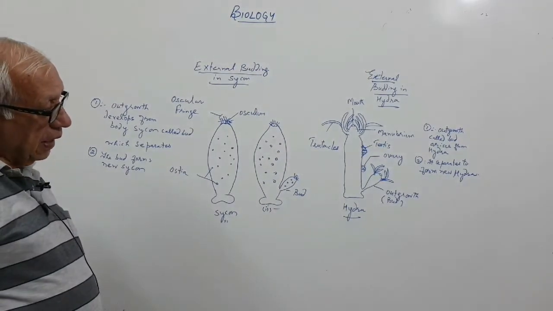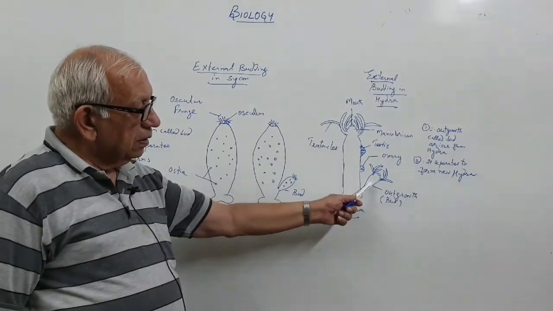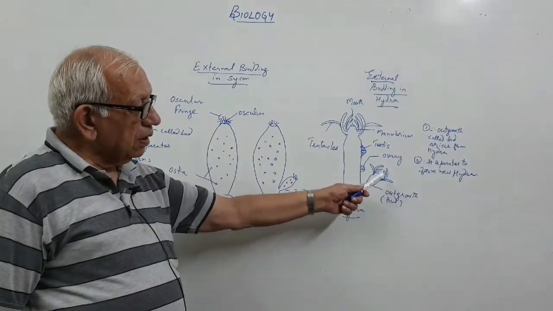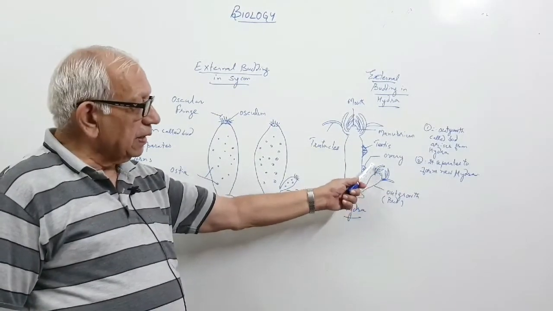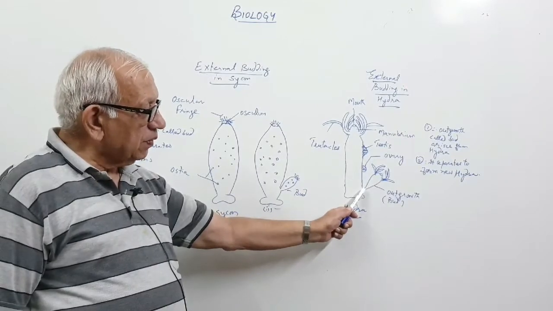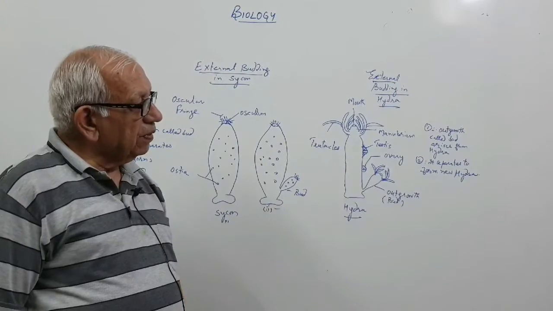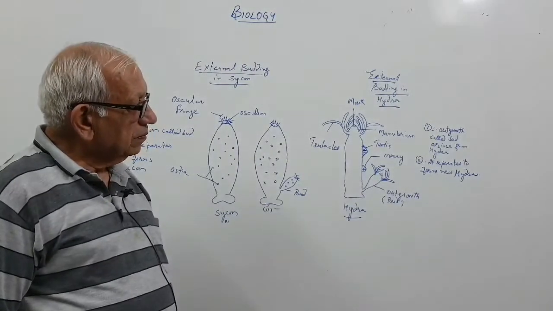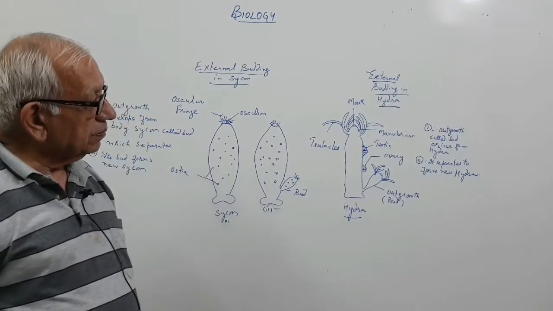In hydra, an outgrowth arises, and this outgrowth gets a mouth and tentacles. It separates from the parent body and forms a new hydra. This is external budding in hydra.